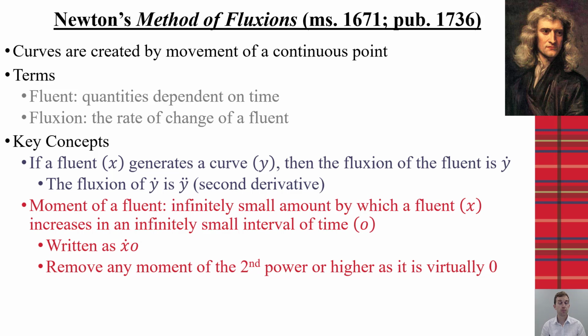Now, the moment of a fluent was an infinitely small amount by which a fluent increases in an infinitely small amount of time, which we'll mark as o. And the way that was written was x dot o. As we're going through his methods, you'll see that any time this term, x dot o, is squared or higher power, it becomes virtually 0, so it gets removed from simplifying equations.